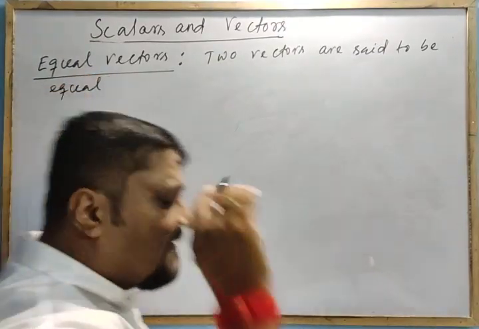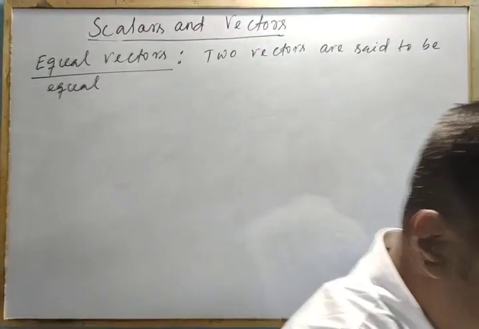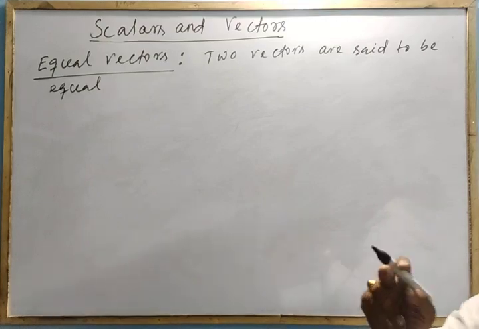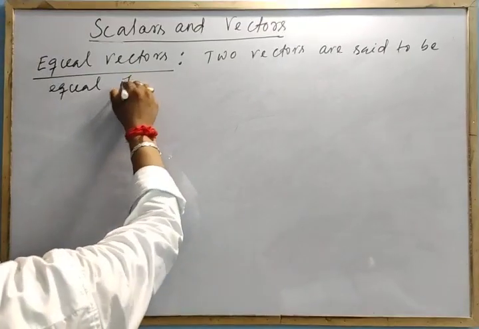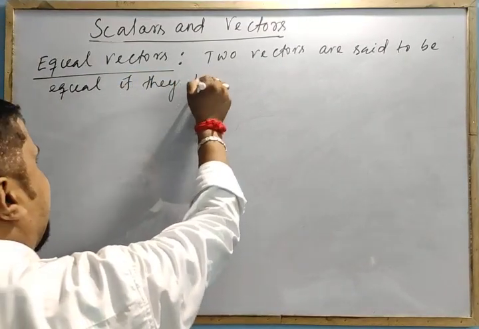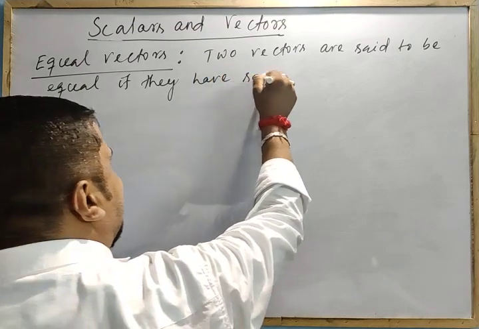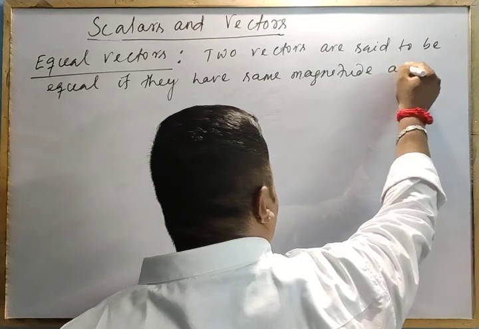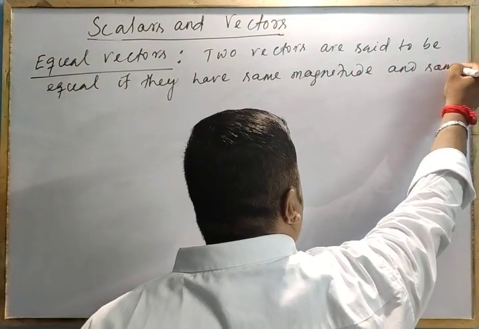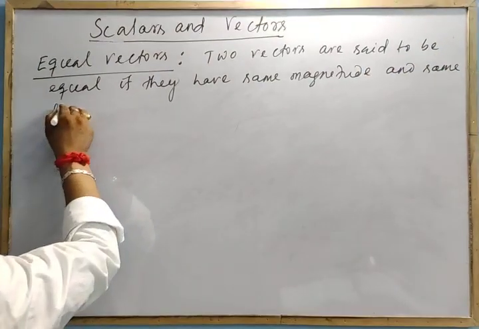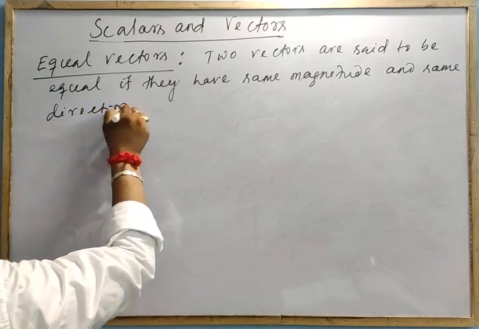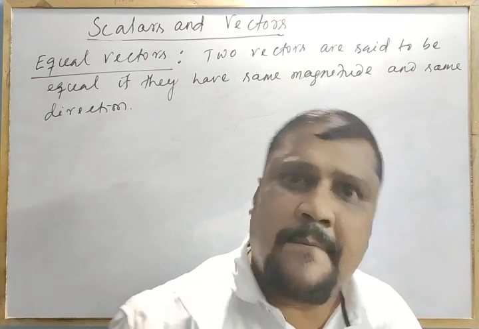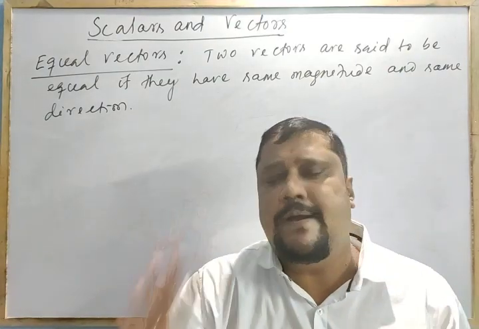Two vectors are said to be equal if they have the same magnitude and same direction. What does it mean? A vector means magnitude and direction.